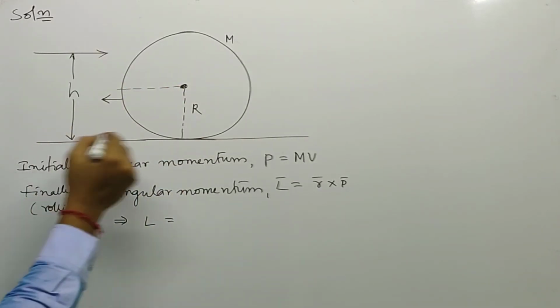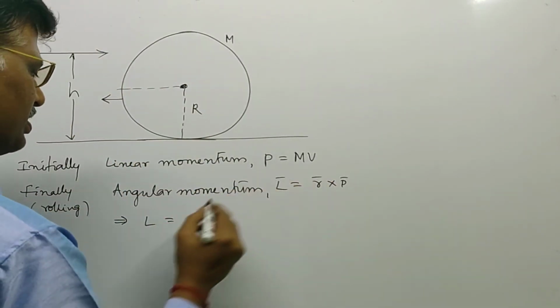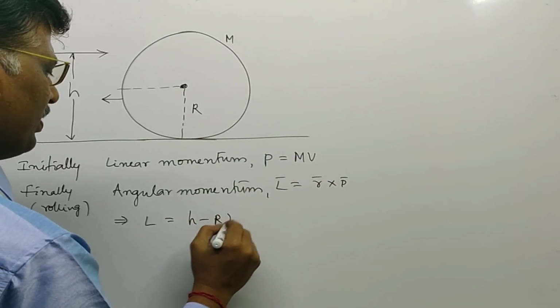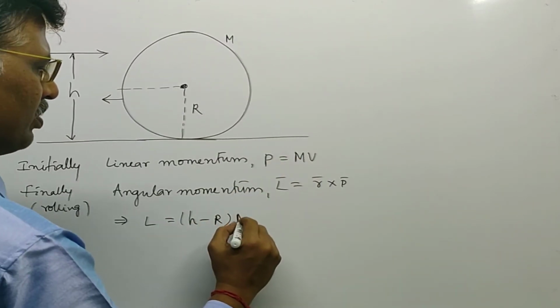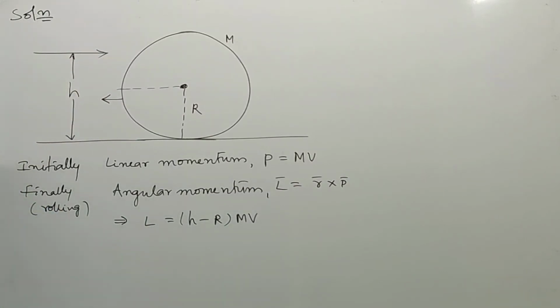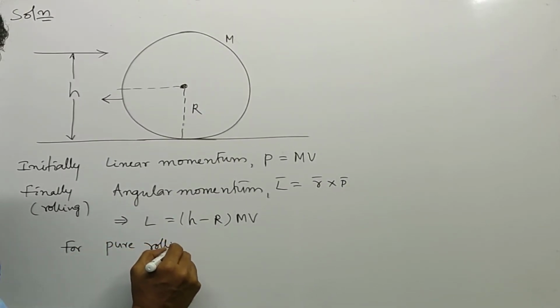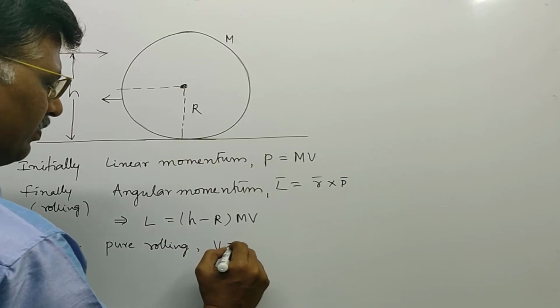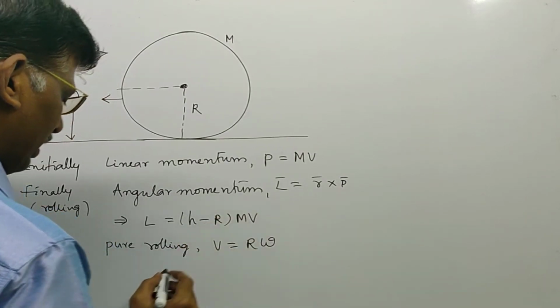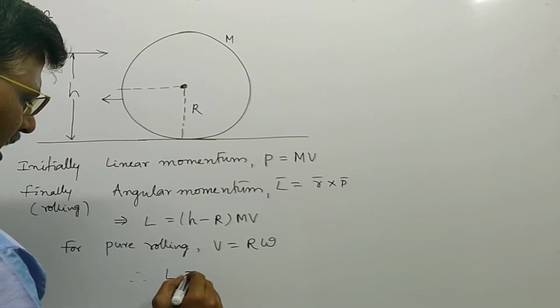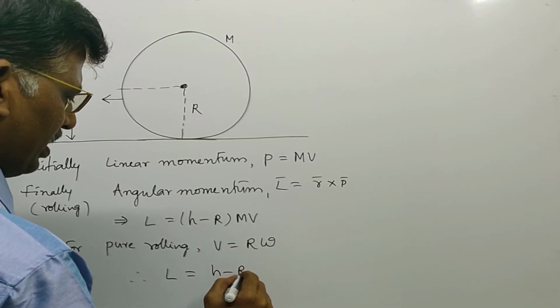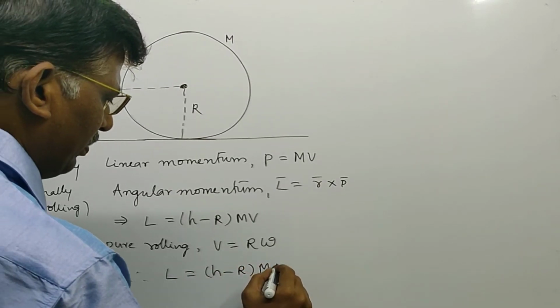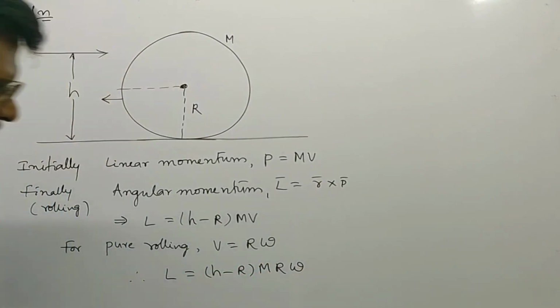So total height h minus capital R, small r, is equal to h minus capital R into P, which is equal to mv. For pure rolling, you can write V is equal to R omega. So therefore, L can be written as h minus R into m R omega.